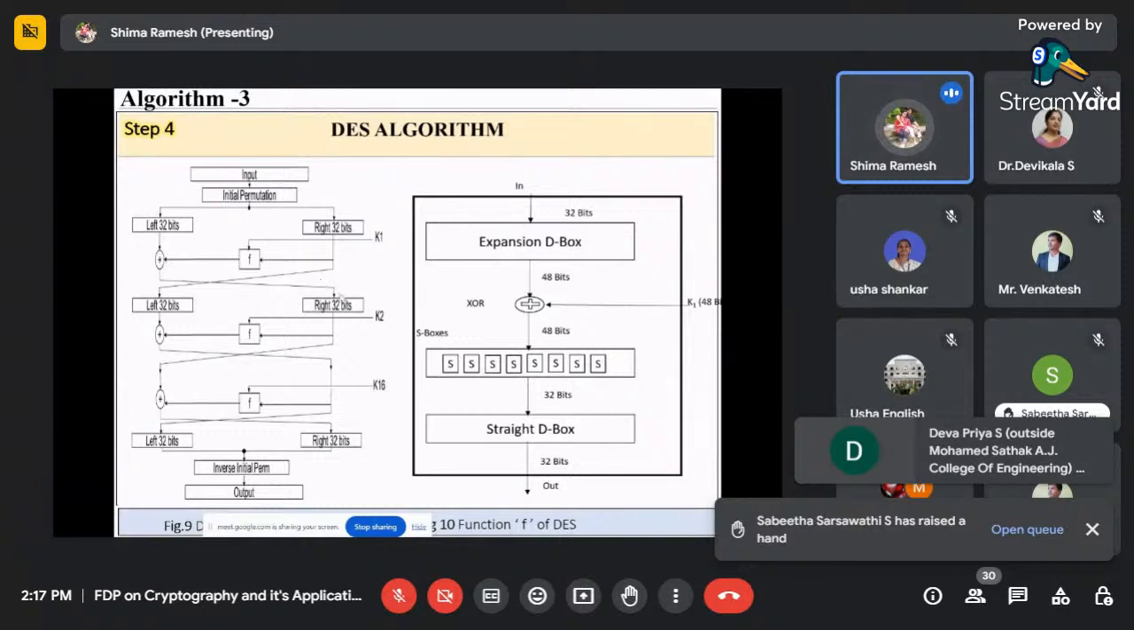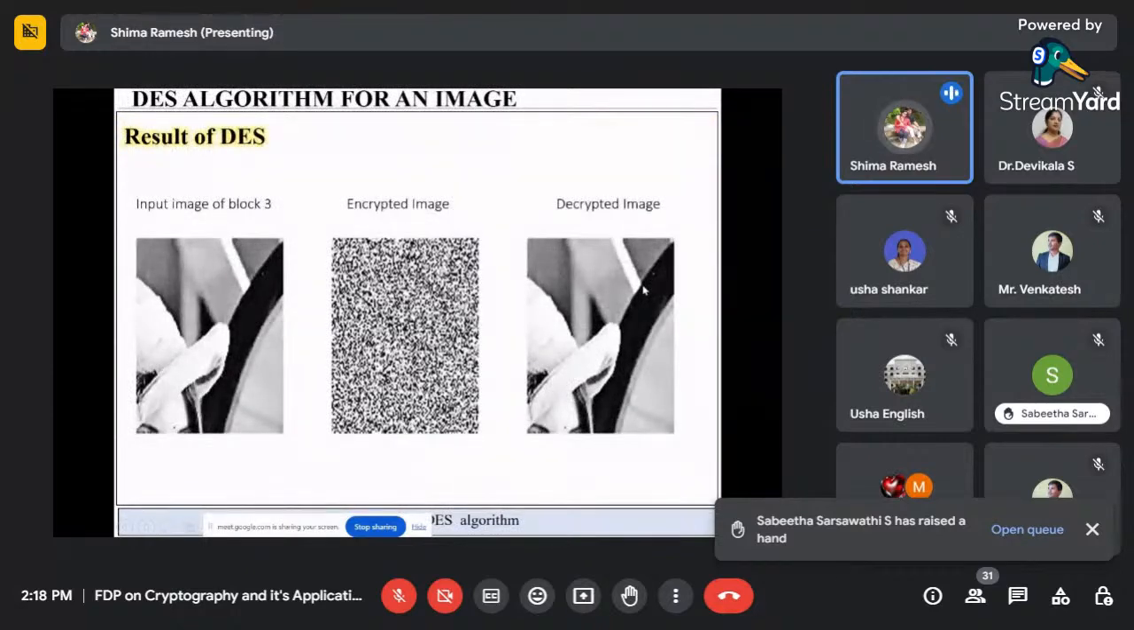That again is given to the right. Again K2 comes, and again it is shifted to the right. This keeps going for 16 iterations. I have done 16 iterations. Finally I do the reverse of the initial permutation, and I get the output here. So this is the DES algorithm, which is familiar to all. I have done this for block 3, and this is the result I got: the input image, encoded image, and the decoded image.